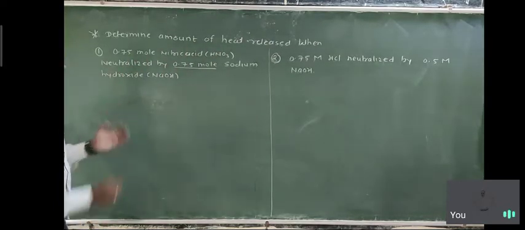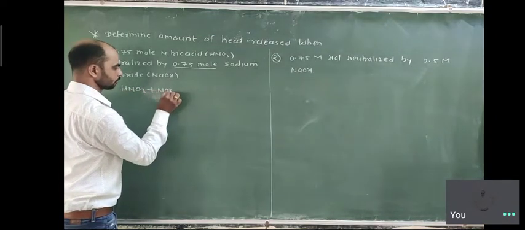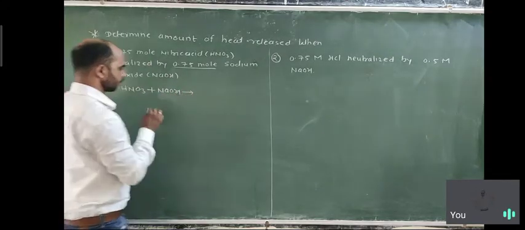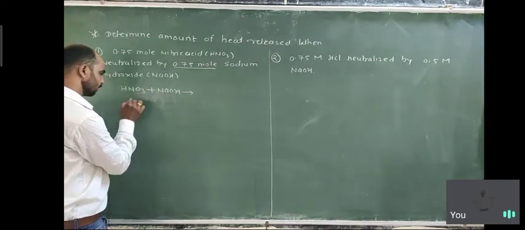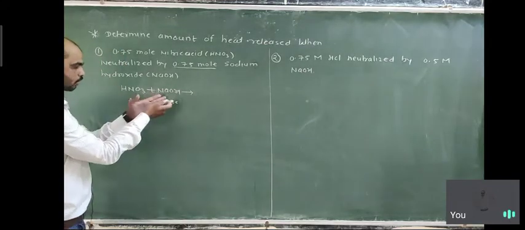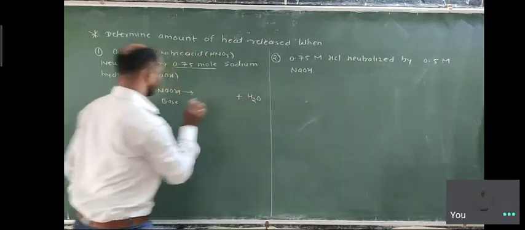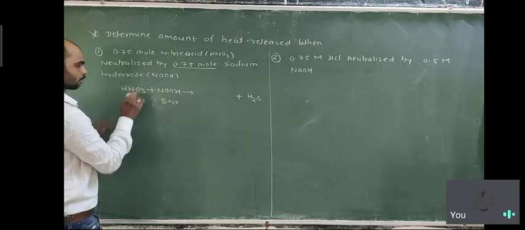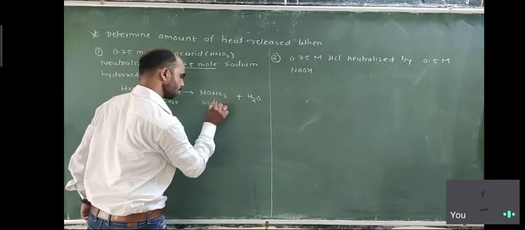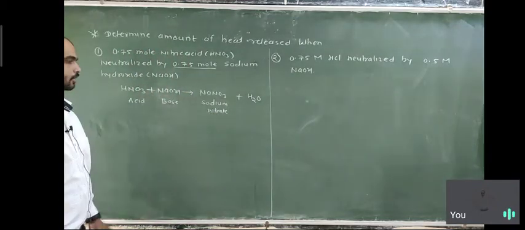So here the reaction is given between HNO3 plus NaOH. HNO3 means nitric acid, NaOH means sodium hydroxide. When this reaction happens, here is the acid, here is the base. So HNO3 releases H plus and NaOH releases OH minus, so H plus and OH minus form H2O. The remaining part is Na plus and NO3 minus, so NaNO3, sodium nitrate. Sodium nitrate is again a salt, and an acid-base reaction always forms a salt.